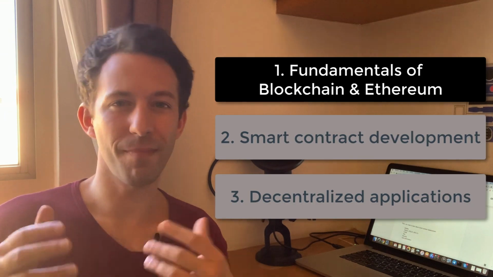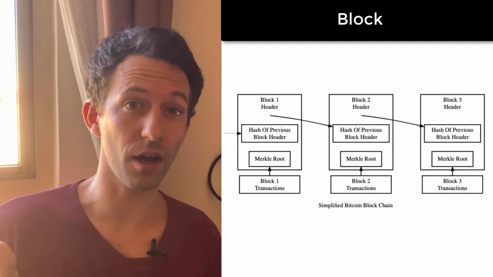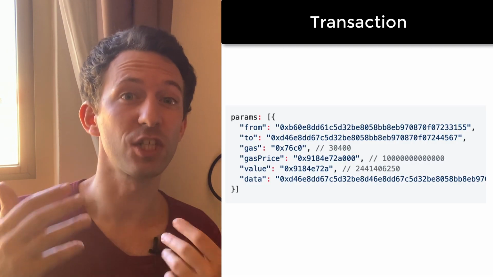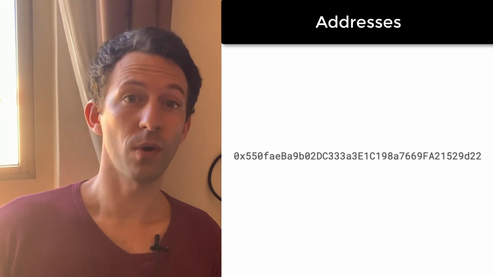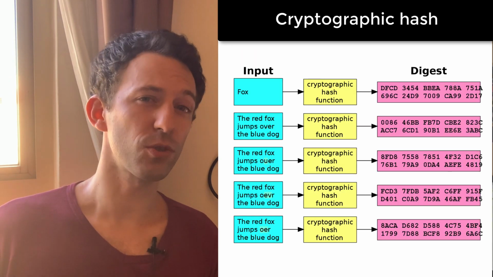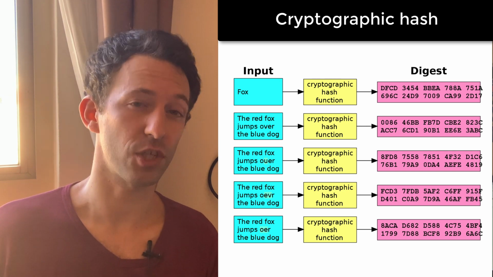First, you need to learn the fundamentals of blockchain and Ethereum. So you can start with the structure of a blockchain. So what is a block, what is inside, then what is a transaction and how it changes the data of the blockchain, what are addresses and how they are created. Then you need to learn what is a wallet and how it uses private keys to sign transactions. And you also need to understand cryptographic hashes that are used in many places in blockchain.